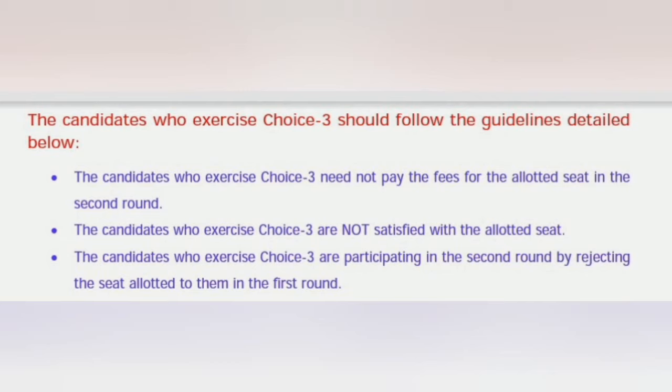You have to edit your options for the second round so that you can get the seat which is as per your wish. But at the same time, your earlier allotted seat of round 1 is not held for you. It will be allotted to somebody else in the second round, right? So please note, if you are choosing this choice, it means you are rejecting the earlier seat.